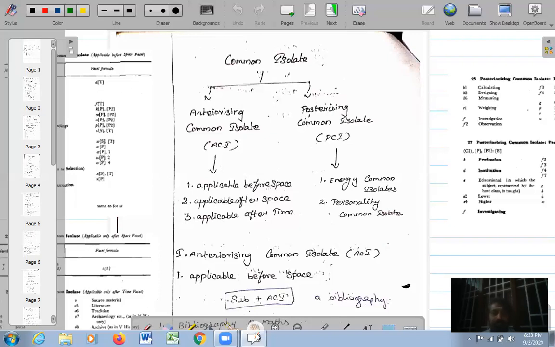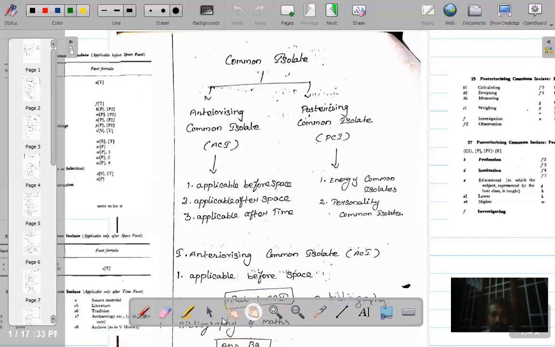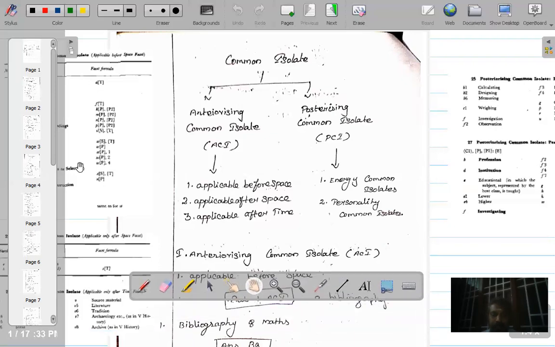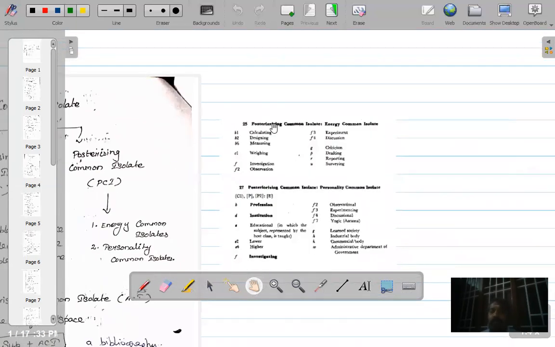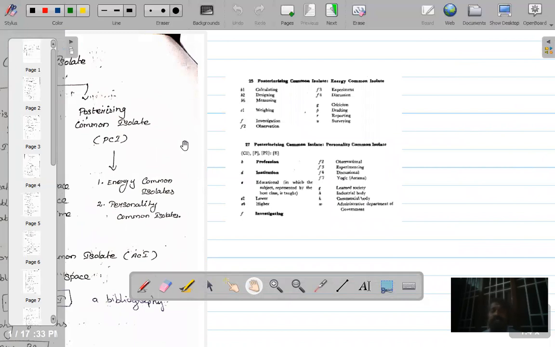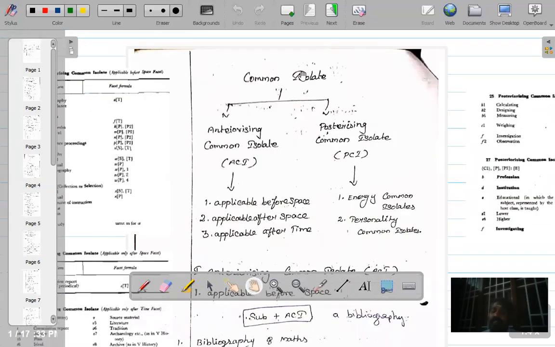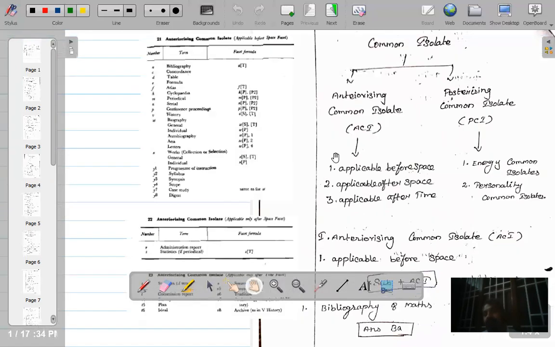Okay, you can see here. I'll just move the screen. I think you'll be able to see it better. Yes. You can see here anteriorizing common isolates. And then he talks about posteriorizing common isolates. So Ranganathan has given two categories of common isolates. One is ACI and another is PCI. Both are common isolates, there is no doubt in it. And they are enumerated in part 2 of colon classification, as I have shown here.